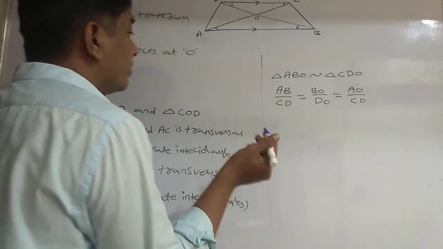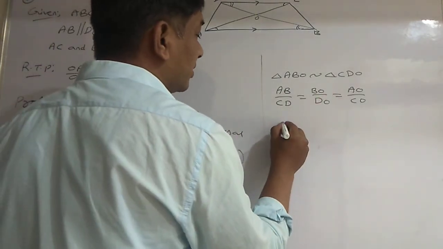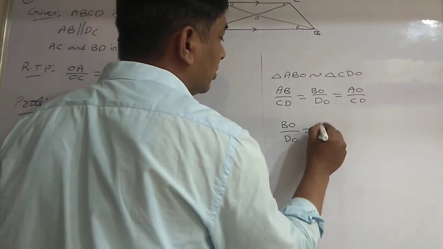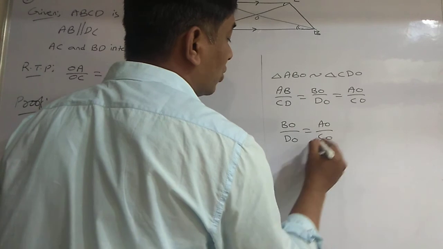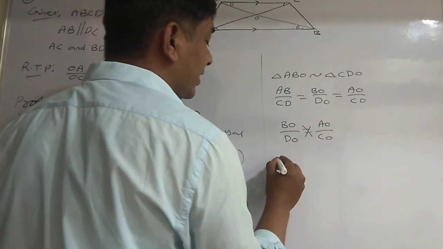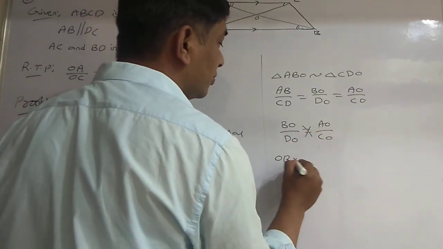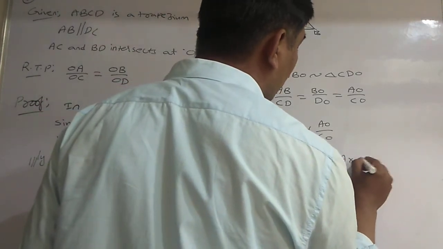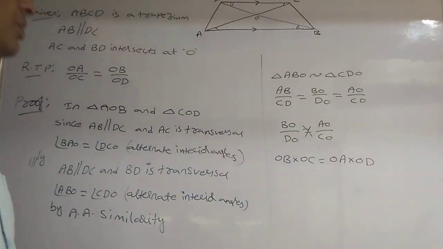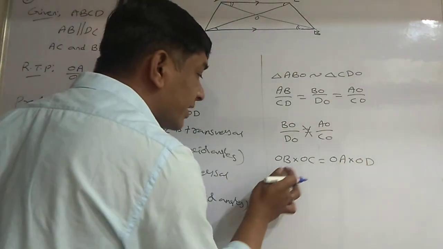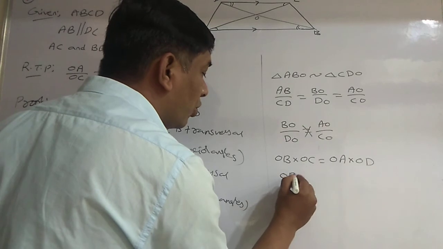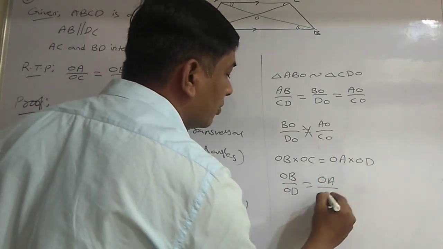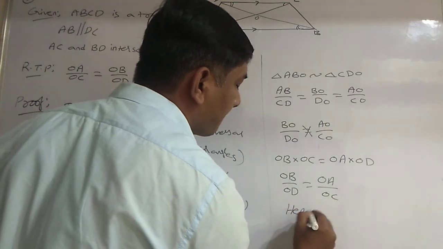Only these two I require to prove now. So consider this one. BO by DO is equal to AO by CO. By cross multiplying, OB into OC is equal to OA into OD. Now OD send this side, OC send this side. OB by OD is equal to OA by OC. Hence proved.